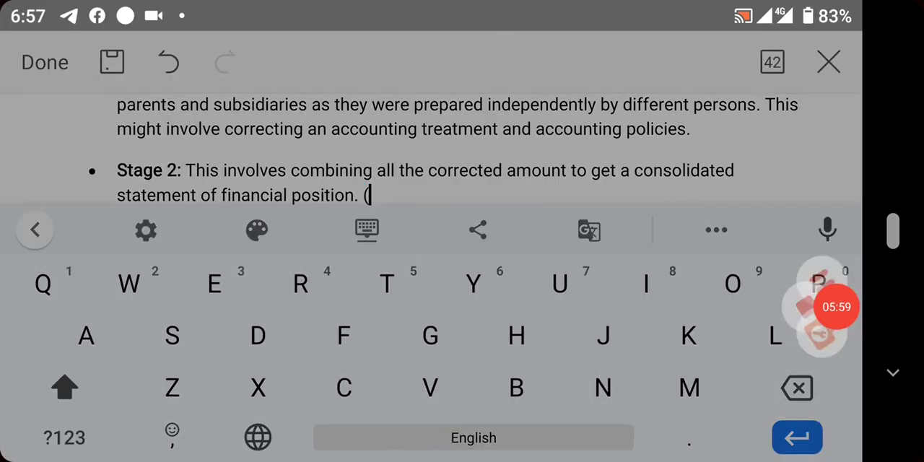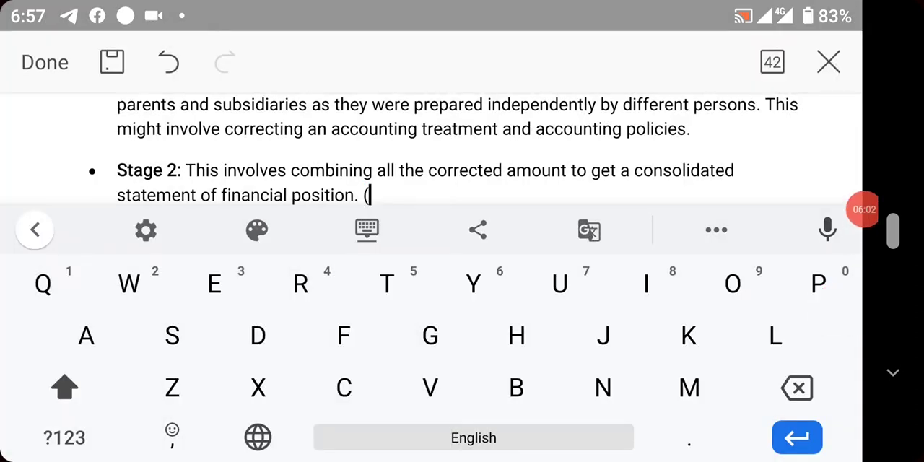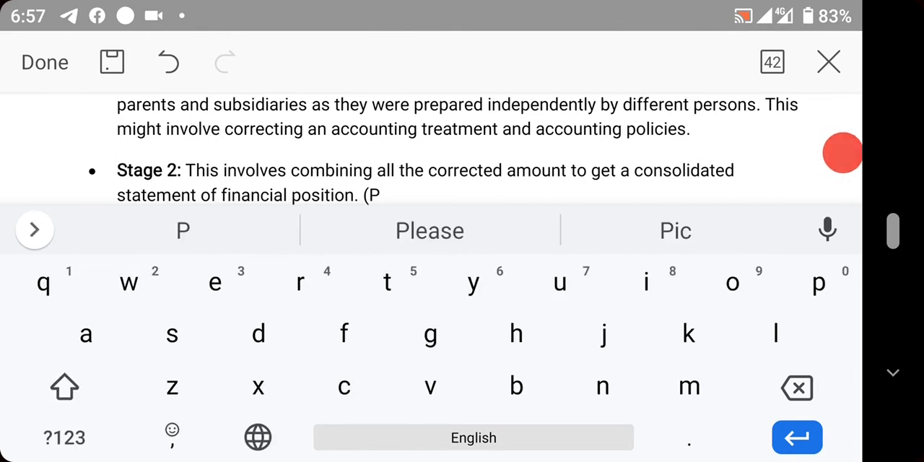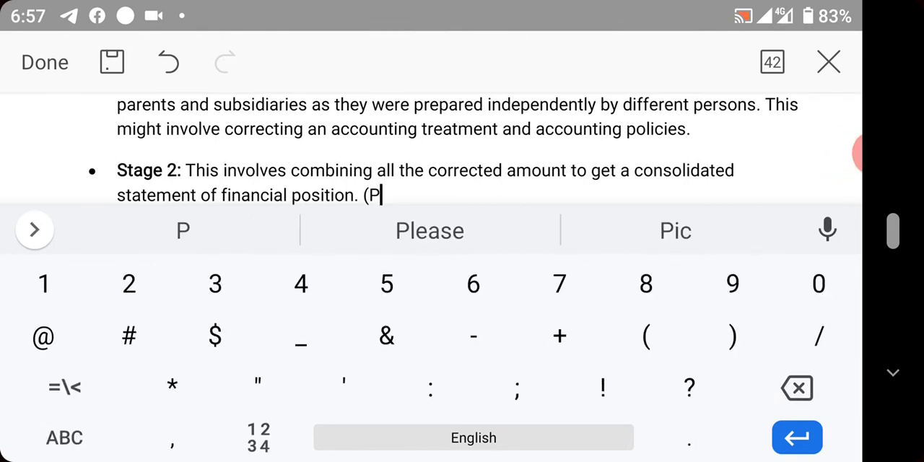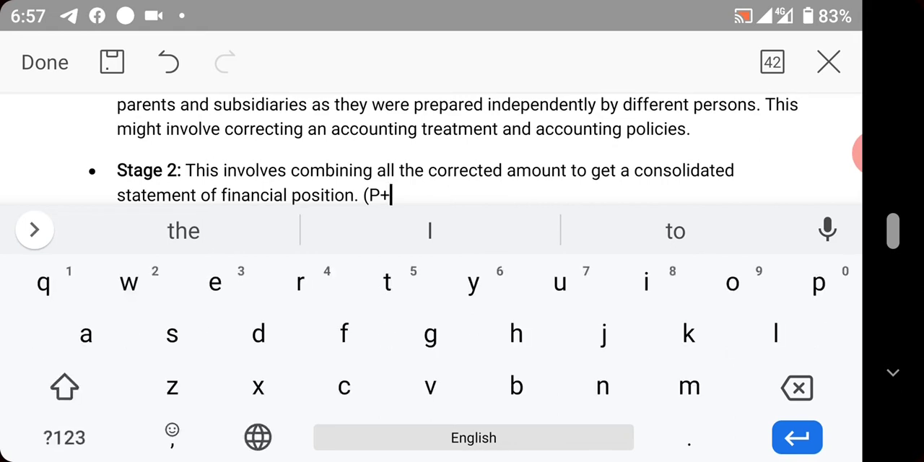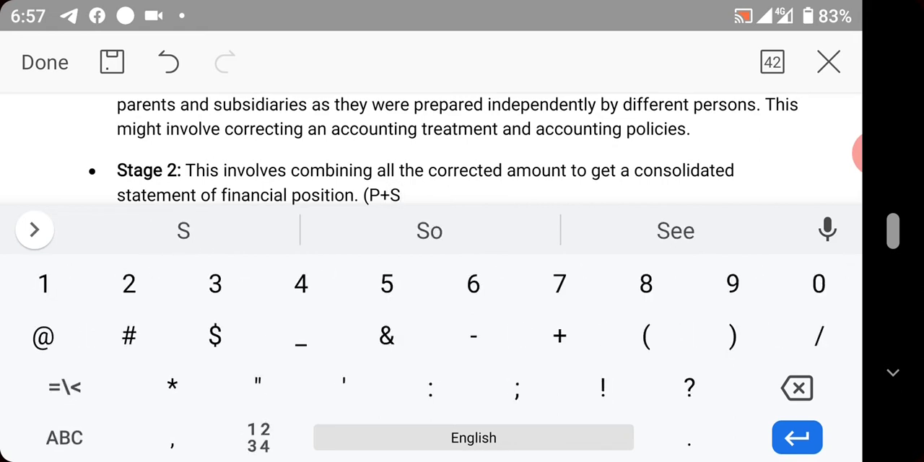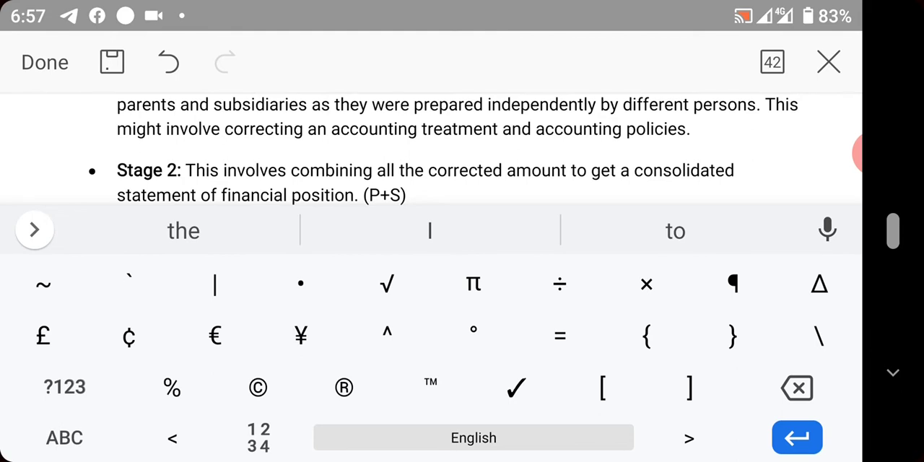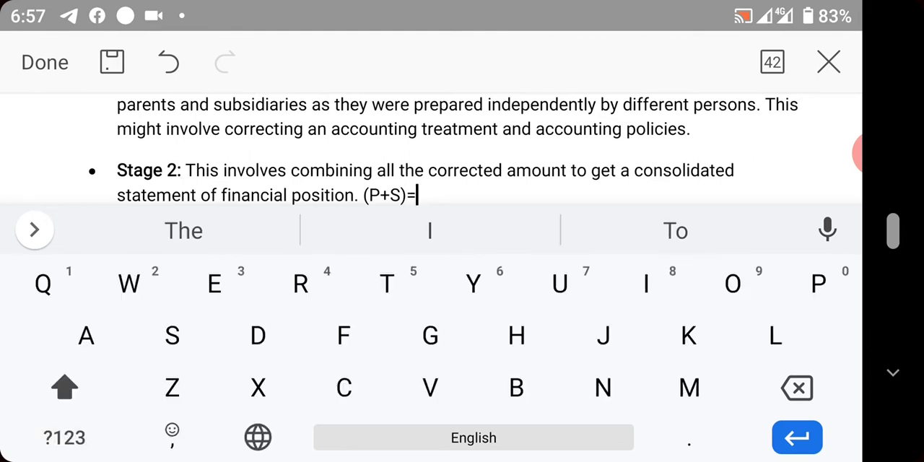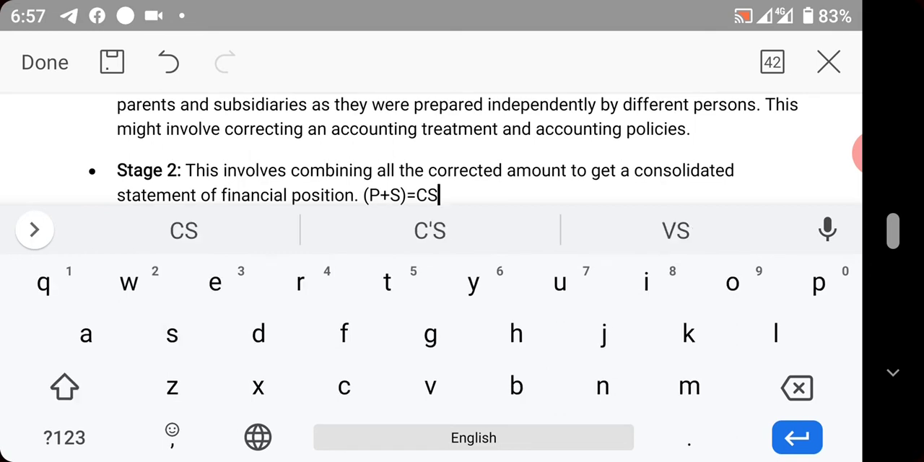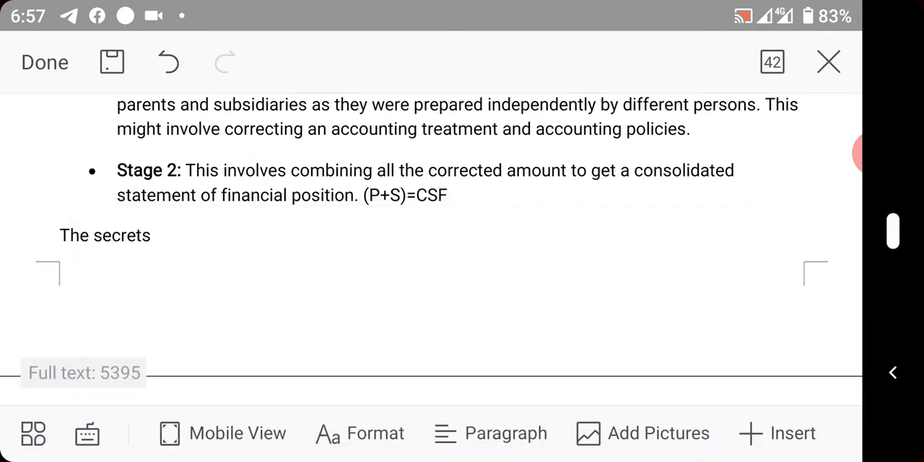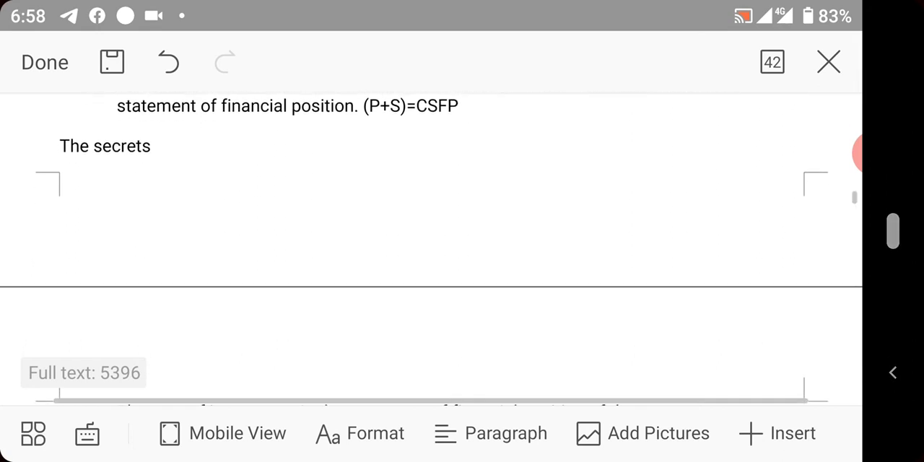You say P plus S. You understand? Is equal to your consolidated financial statement. So this is how you consolidate your consolidated statement of financial position. So you add the assets and liabilities of P and that of S. We'll see this when we start.